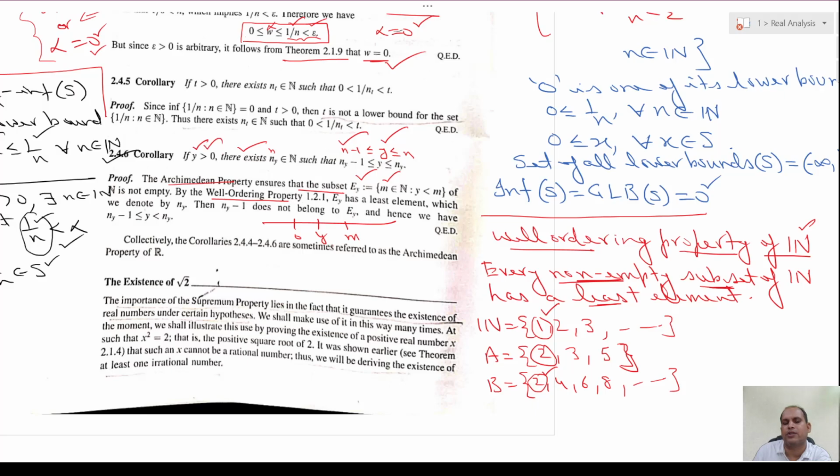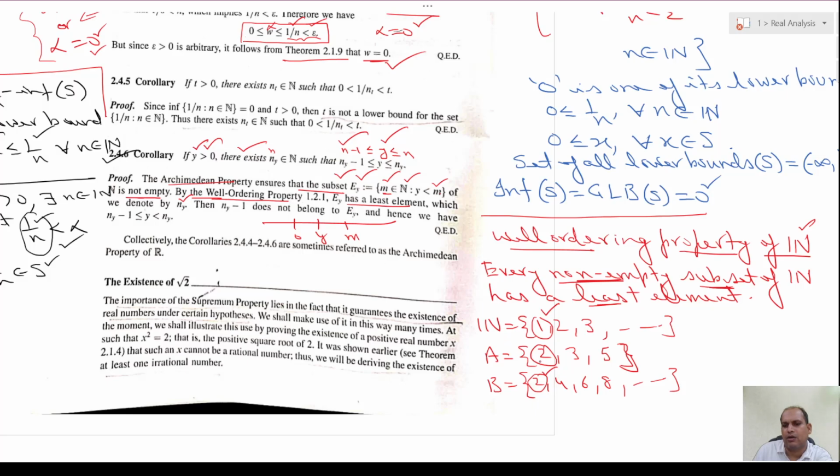So, we have taken a subset E_y, the collection of all those natural numbers m satisfying the condition y less than m. Clearly this set is non-empty and a subset of N. So, by the well ordering property, E_y has a least element. Let us call that least element n_y or simply n.